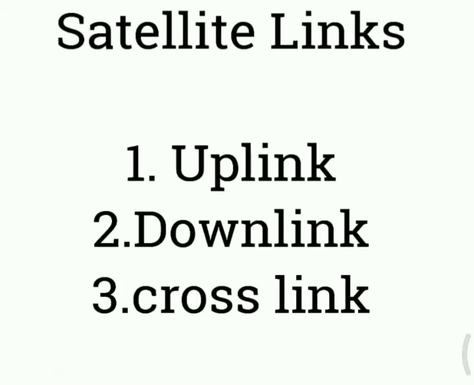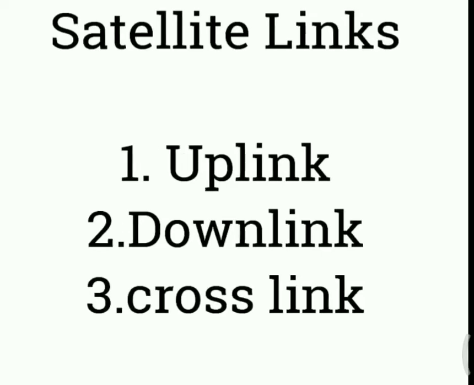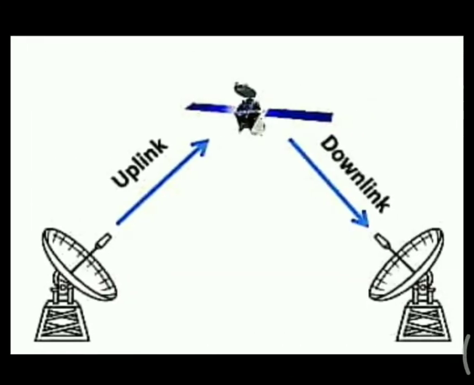What is a satellite link? Links are basically the paths used for establishing communication between satellite and ground station, and sometimes from satellite to satellite. A link is used for transmitting the signal from the ground station to the satellite, and from the satellite back to the ground station, or there can be communication between two satellites. So we have classified links as uplink, downlink, and crosslink. What is an uplink?